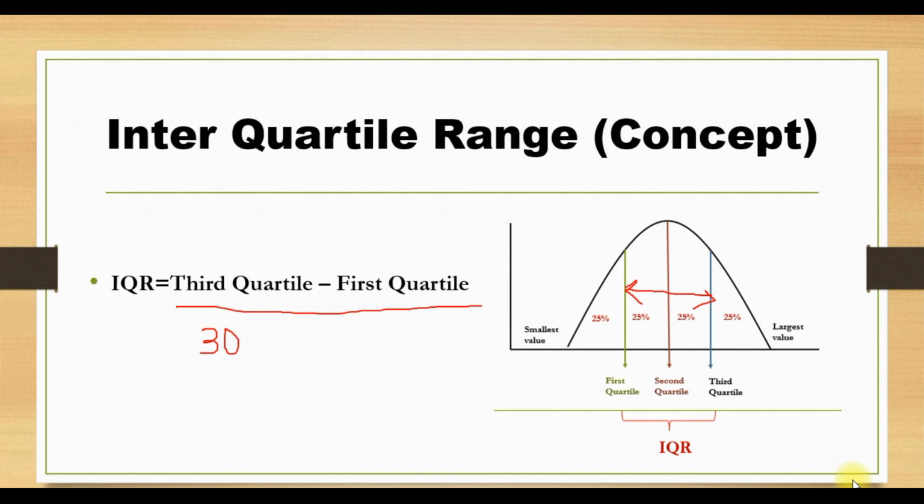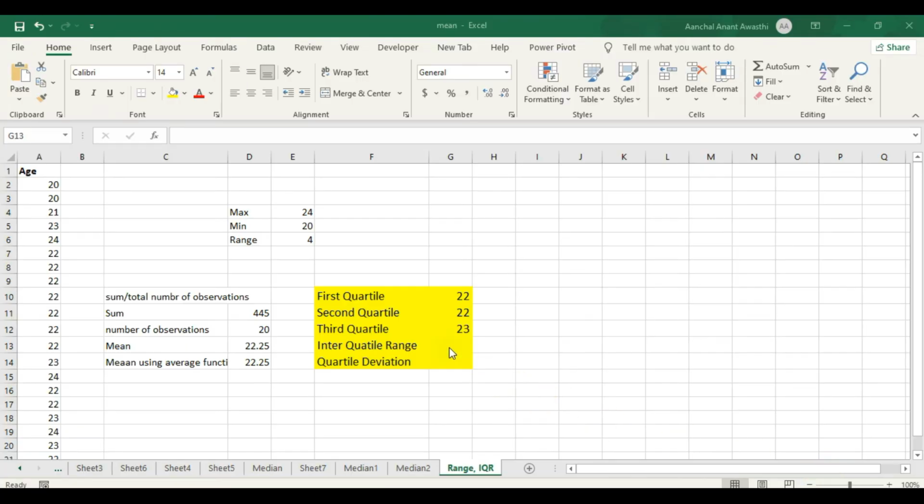Now we will quickly review how to compute interquartile range in Microsoft Excel. We calculate the quartiles first, and then use the formula of interquartile range, which is the third quartile minus the first quartile.